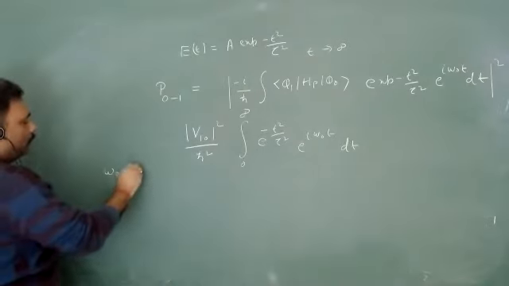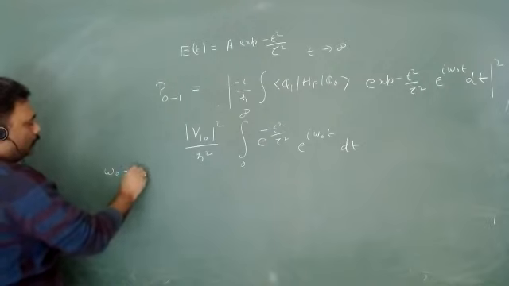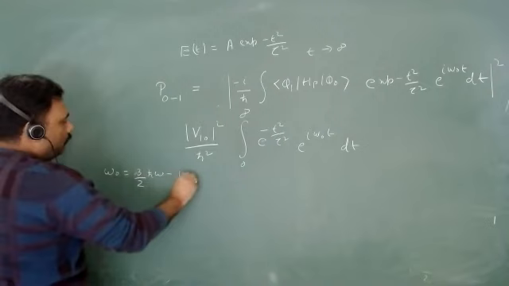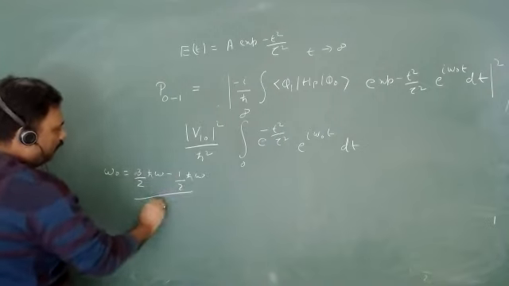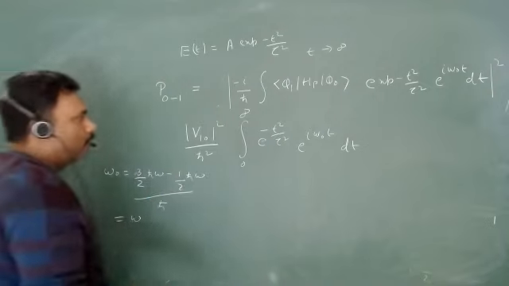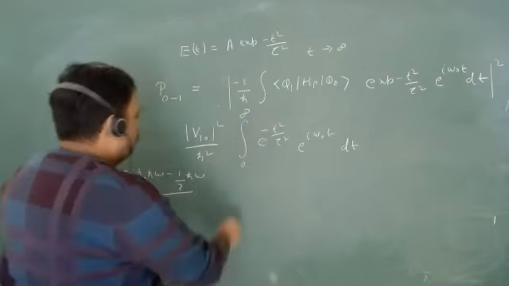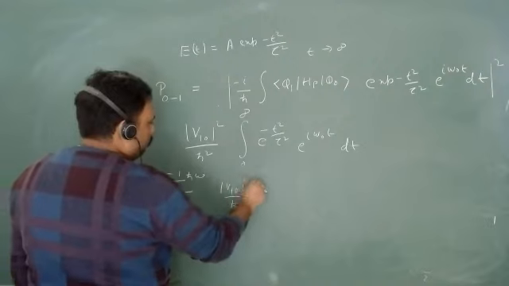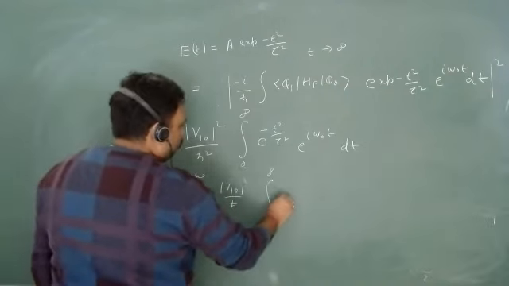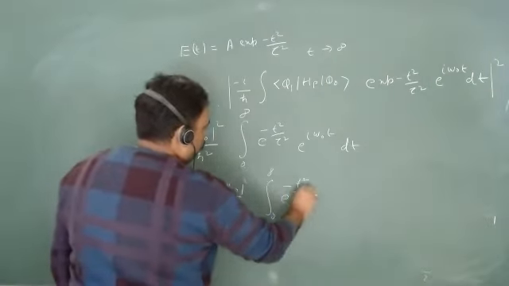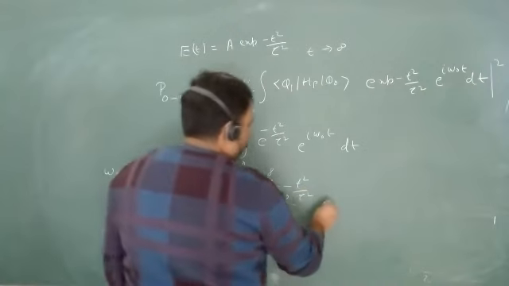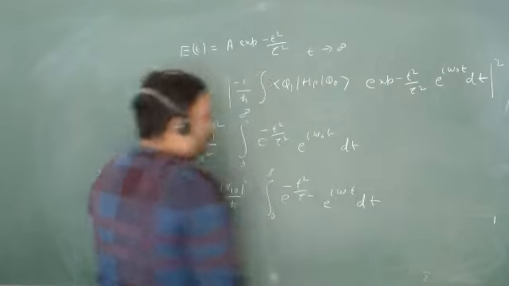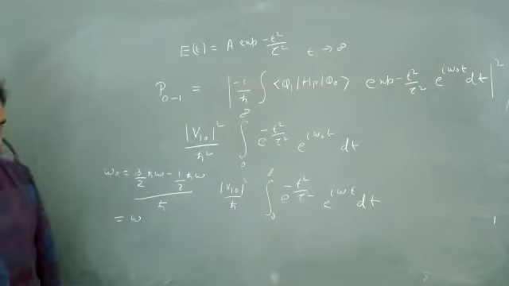Omega naught is equal to 3 by 2 h cut omega minus 1 by 2 h cut omega, by h cut. So this will be omega. So ultimately I have to do this integration. So how you will do this integration?